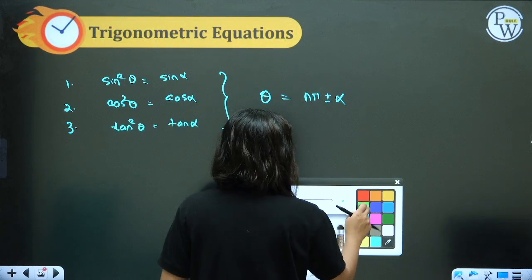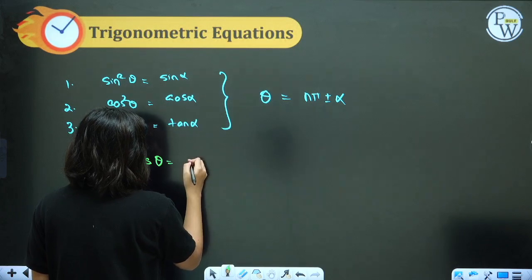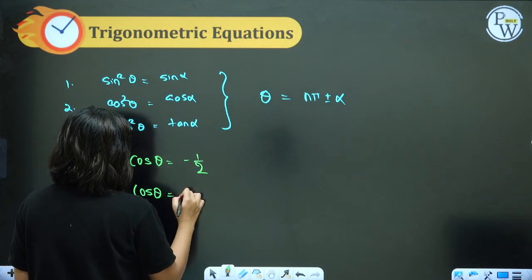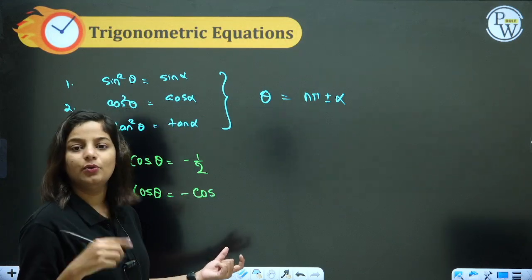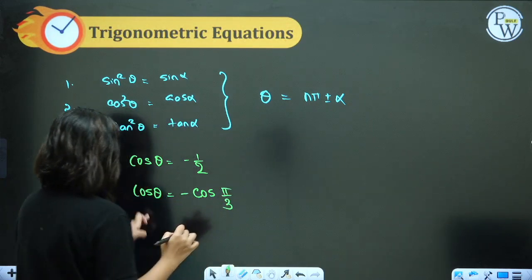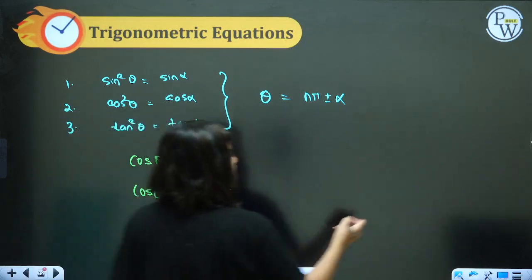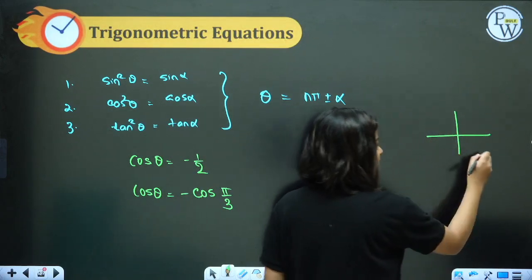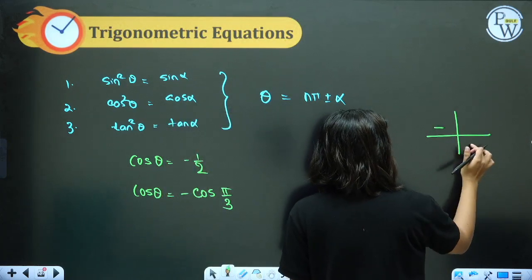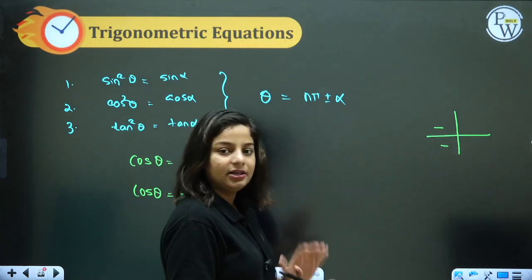Talking about alpha, let's say your cos of theta is equal to minus 1 by 2. So when is the value of cos equal to half? At 60 degrees. Can we cut the cos? No, it's a minus sign here. We need to take care of the minus sign. Where is the cos negative? All silver teacups is going to be your savior. Cos is negative in the second quadrant as well as the third quadrant. First and fourth it is positive. Second and third it is negative.